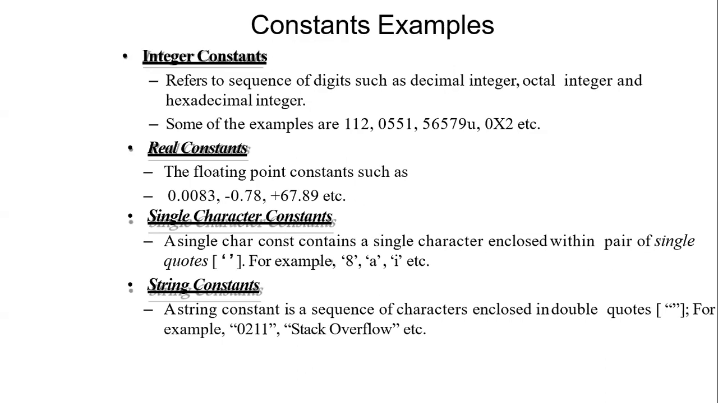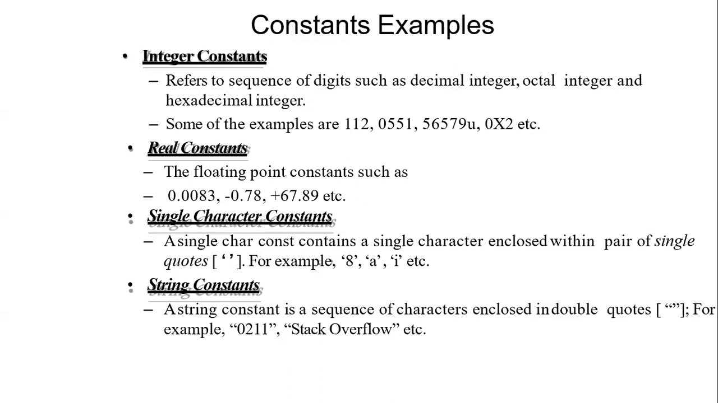Coming to the string constants, a string constant is a sequence of characters enclosed in double quotes. Difference between single character constant and string constant: by the term single, it should be denoted in single quotes, whereas a string constant should be denoted in double quotes. 0211 is a string. Stack overflow is a term. So it will be defined in double quotes.